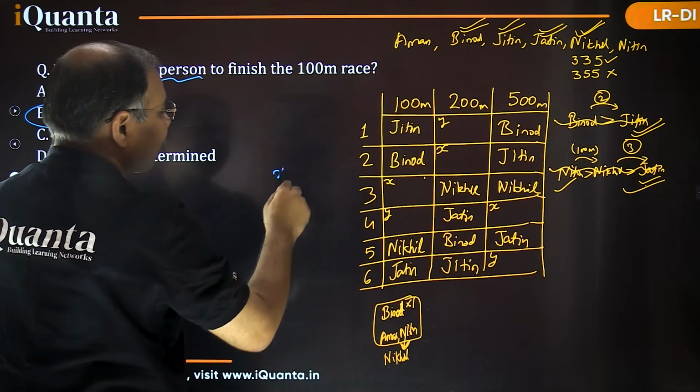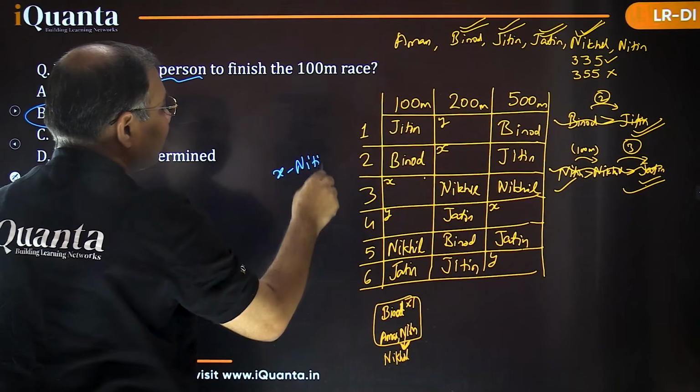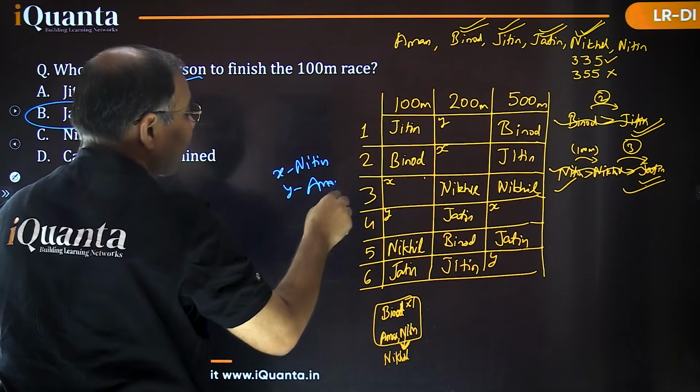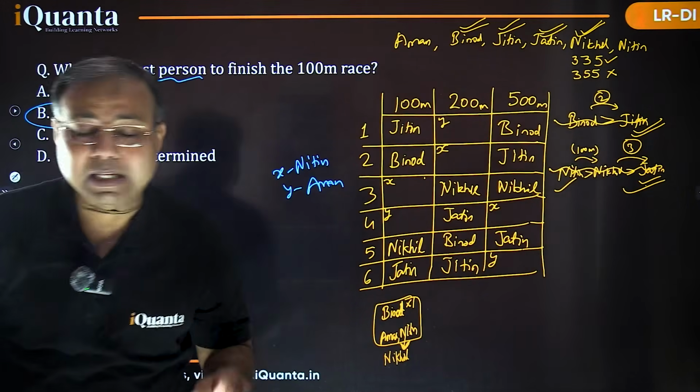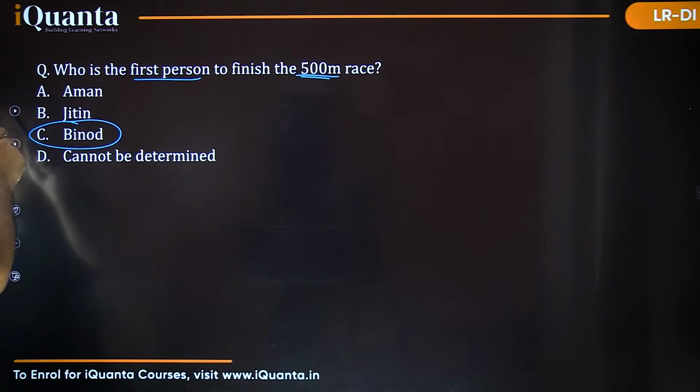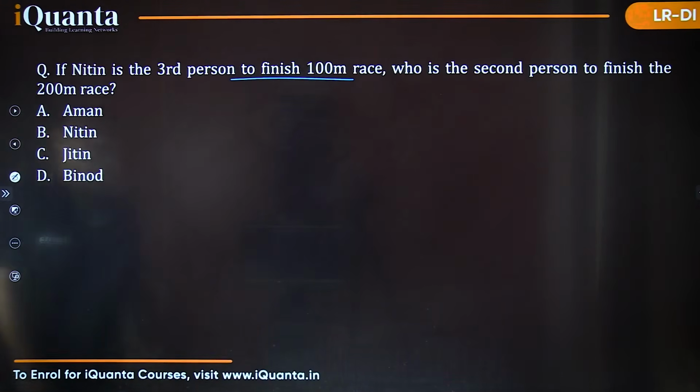We are talking about if X is Nitin. So if X is Nitin, then Y should be what? The remaining person, Aman, right? So this is only for that particular question. It is not for all the questions. It is only for that particular question which we are dealing with right now. So this was the first question, second and third. Yes, this is the third question. So in this third question, this is the situation.